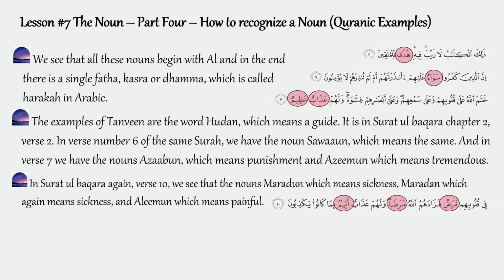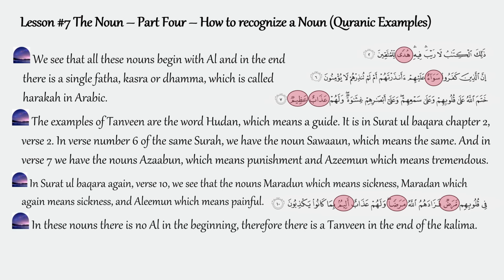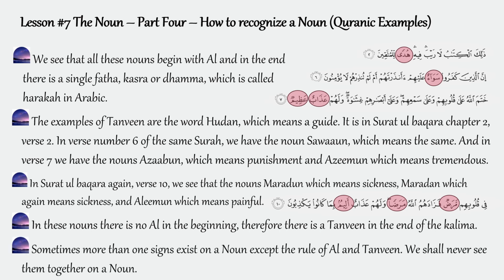alimun, which means painful. In these nouns, there is no al in the beginning. Therefore, there is a tanween in the end of the kalima. Sometimes, more than one signs exist on a noun except the rule of al and tanween. We shall never see them together on a noun.